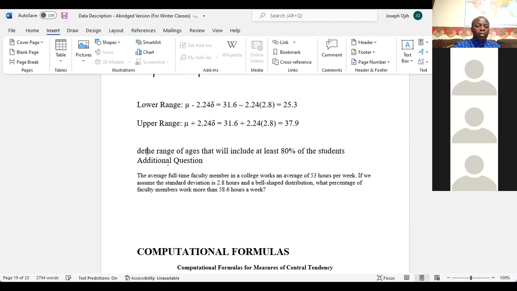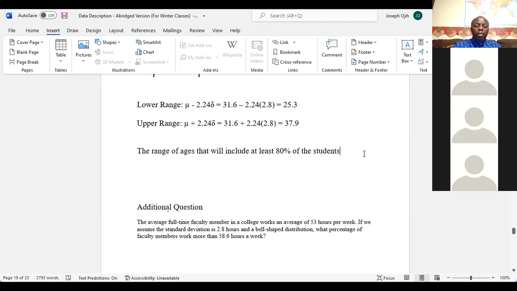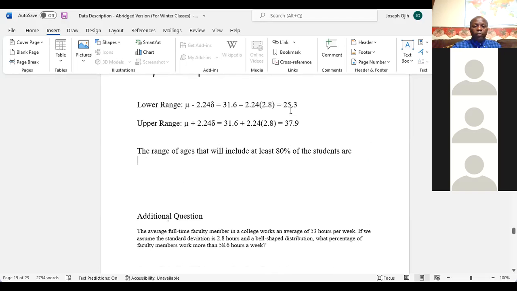Remove this. The range of ages that includes 80% of the students. Okay, we have 25.3 years to 37.9 years. Any questions for me?